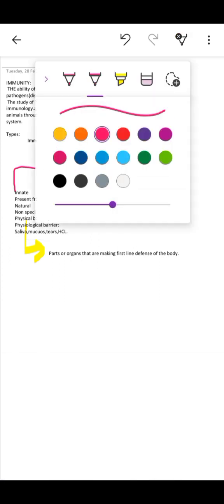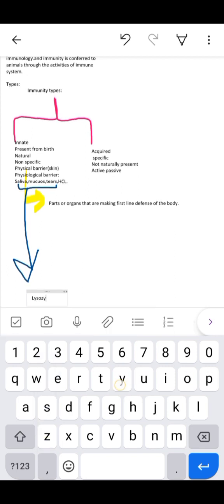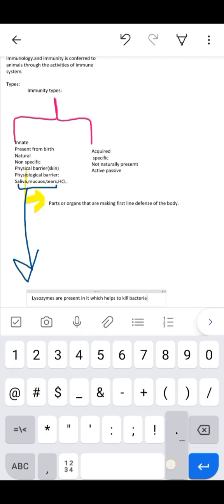For example, saliva. When we eat something, lysozymes are present in saliva. If there is any bacteria in the food, the lysozyme will help to kill the bacteria through our saliva, and then we will eat the food. Here I mentioned that lysozymes help to kill bacteria.